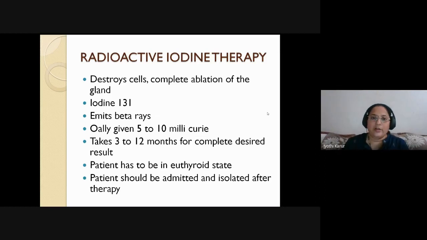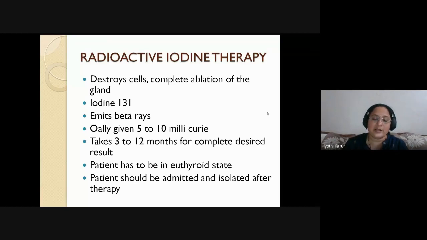So radioactive iodine therapy. See, more and more questions are being asked nowadays with this radioactive iodine therapy. What is its function? So it can be therapeutic or diagnostic purposes. The most commonly used iodine is for diagnostic ablation purposes, iodine 131. It emits beta rays. Okay. Remember, 5 to 10 millicurie, and minimum it takes 3 to 12 months for complete desired result. So it is not an overnight response. It takes a lot of time.